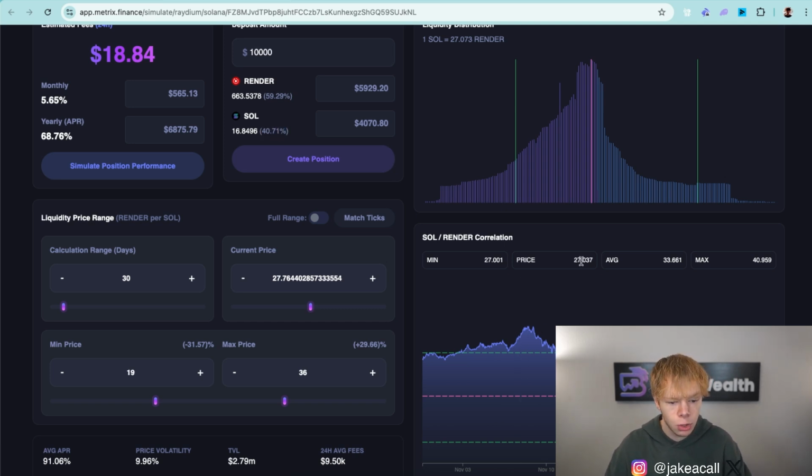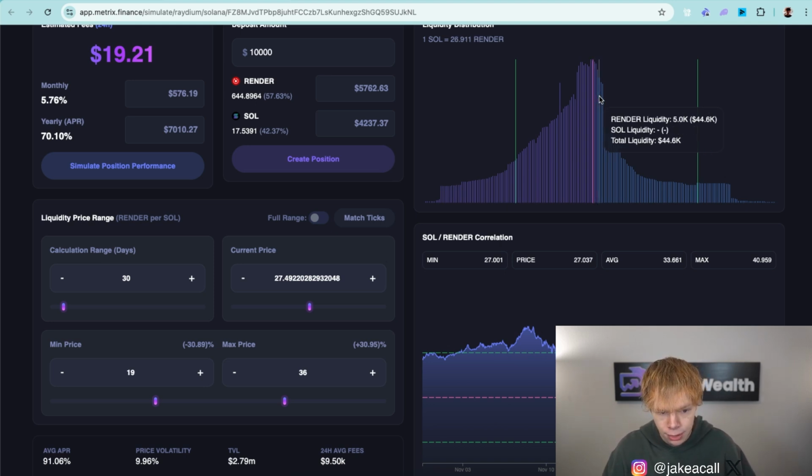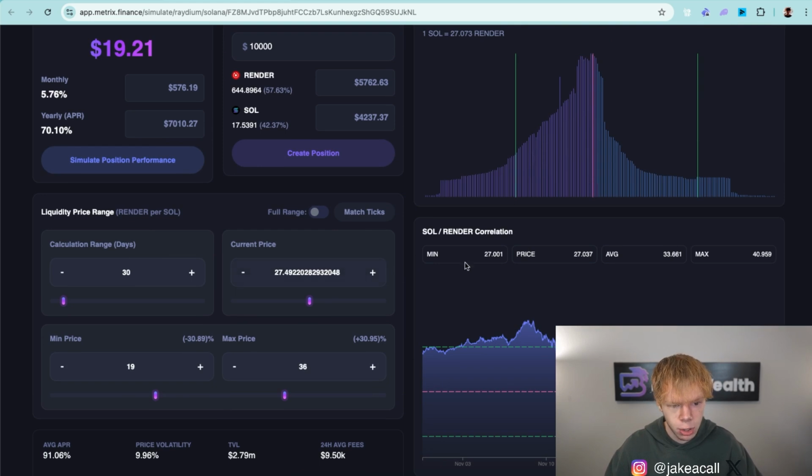When we deposit, we are going to deposit at the actual price, because that's the actual price. We are going to deposit at the ratios initially shown. But when we are simulating, we want to see how it's going to perform when there is more liquidity in the market. So we want to adjust at the peak of liquidity distribution. As you can see at this peak, there's about $50,000 of liquidity, whereas at our current price, there's about $44,000 of liquidity.